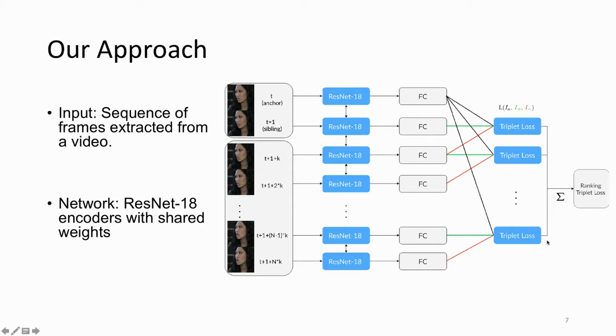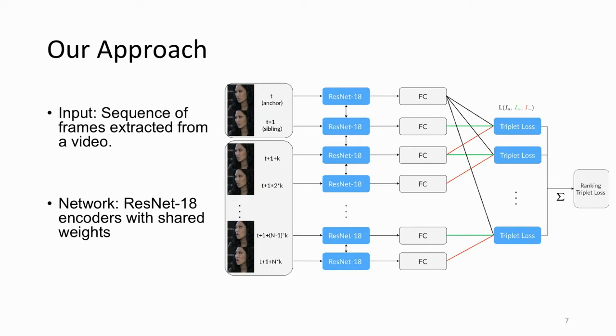Then let's talk about our detailed methods. We propose a parallel encoder network which takes a sequence of frames extracted from videos as an input, as shown here. The anchor frame is selected at time t, and the sibling frame is selected at t plus 1, and the following frames are selected at an equal interval from t plus 1 plus k to t plus 1 plus nk, where k stands for the constant interval. All of those inputs are fed into ResNet 18 encoders with shared weights, followed by fully connected layers to generate 256 dimension embeddings.